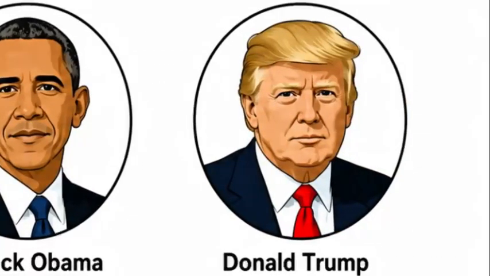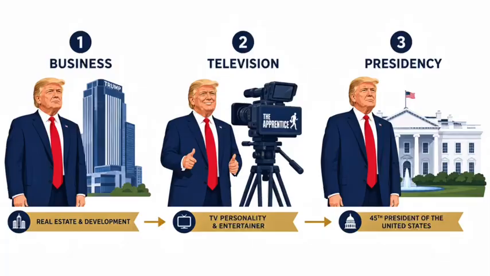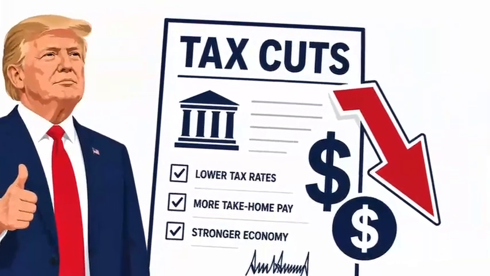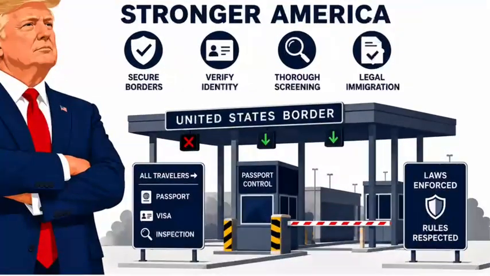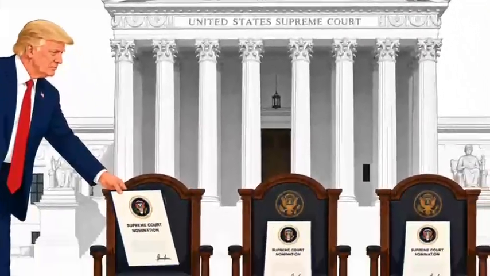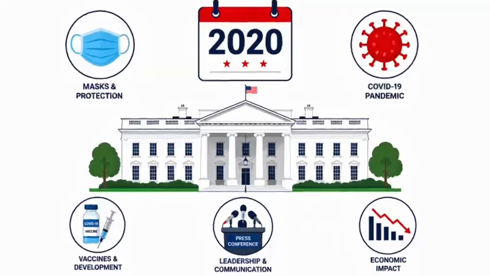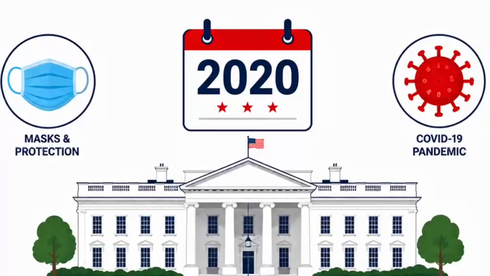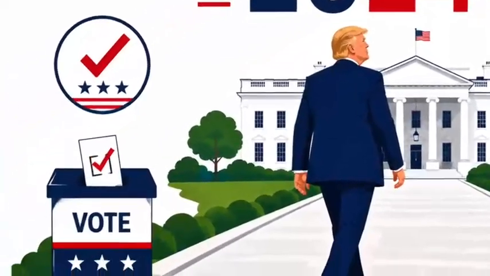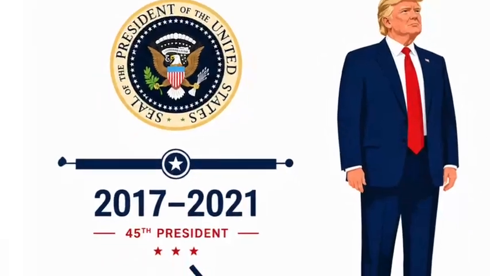Donald Trump. Donald Trump first became president in 2017 after a career in business and television. His administration focused on tax cuts, tougher immigration policies, and reshaping trade agreements with other countries. He also appointed 3 Supreme Court justices, influencing American law for years to come. His first term ended during the COVID-19 pandemic and was followed by a return to office after winning the 2024 election. Trump became only the 2nd president in U.S. history to serve 2 non-consecutive terms.